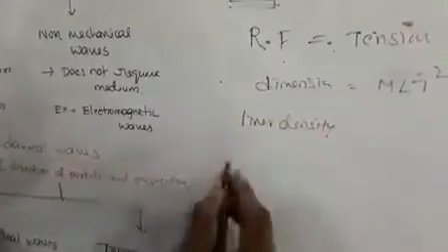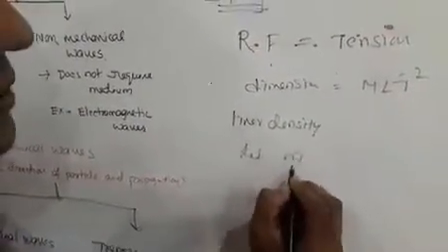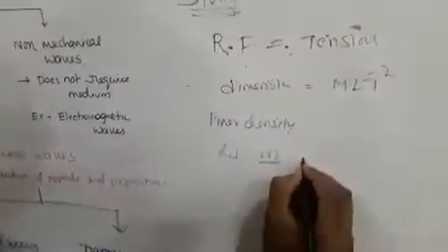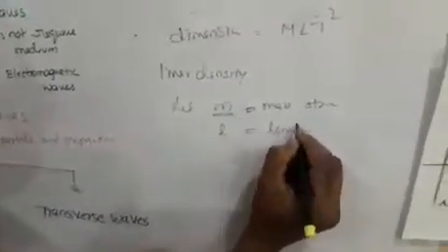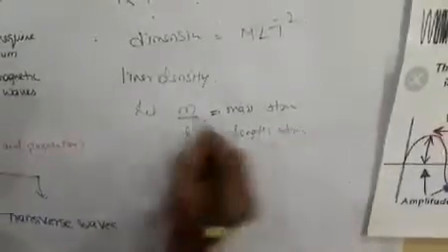The linear density is the inertial property. Let m be the mass of the string and L the length of the string.